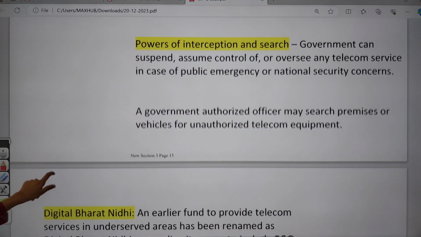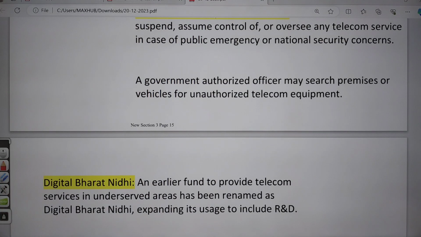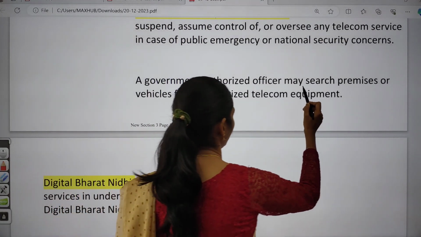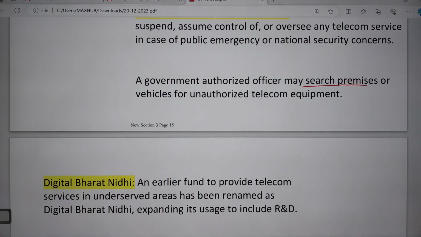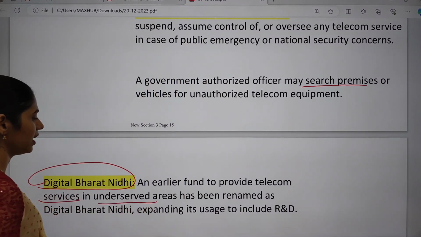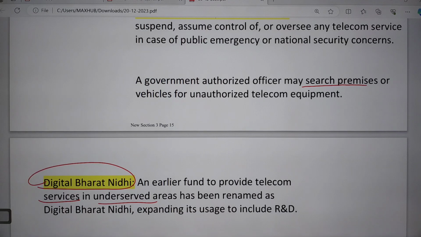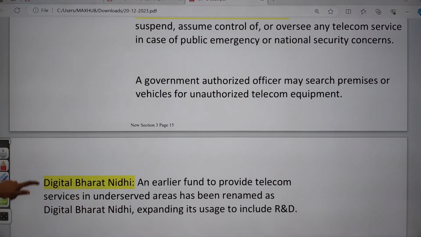The next one is the government authorized officer, who may search premises or vehicles for unauthorized telecom equipment. And here it is talking about Digital Bharat Nidhi. Here we have a fund to provide telecom services in underserved areas, which has been renamed Digital Bharat Nidhi, and we are focusing on expanding research and development in telecom services as well.